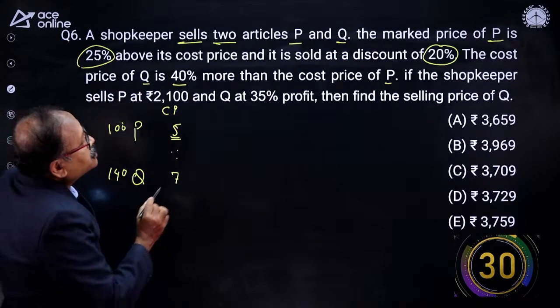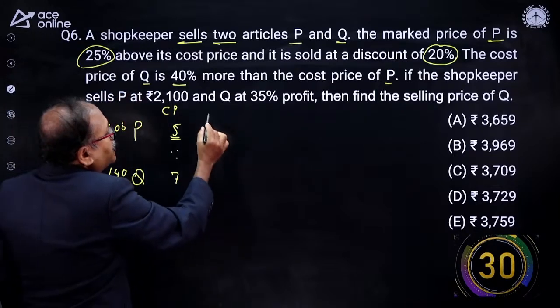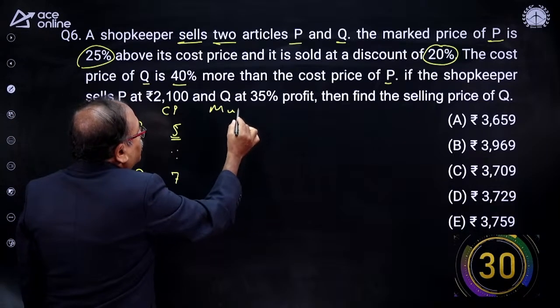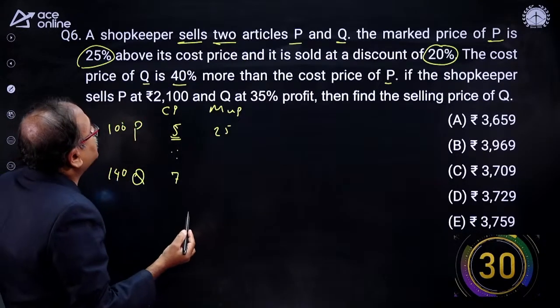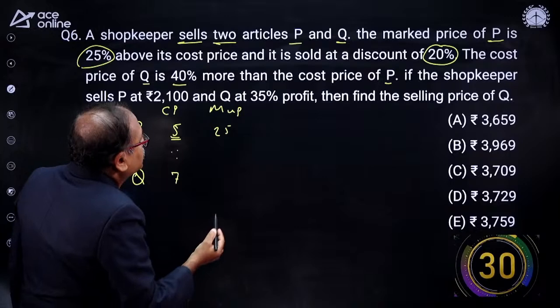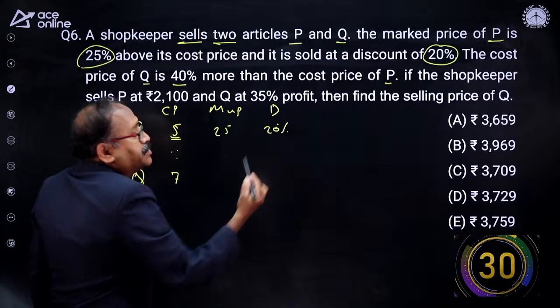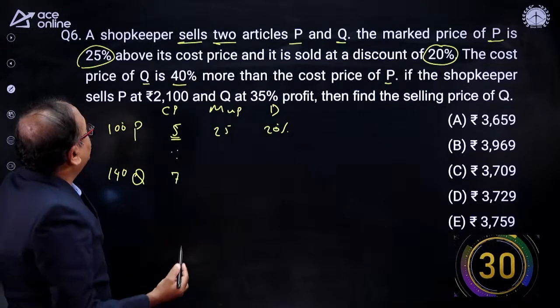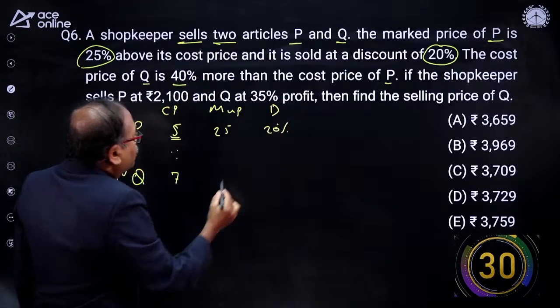Now, in the first one, what happens in P? There is a 25% markup, which means the price is increased by 25%, and he gives a discount of 20%. Now coming to the next part, in Q, what happens? 40% more than the cost price.